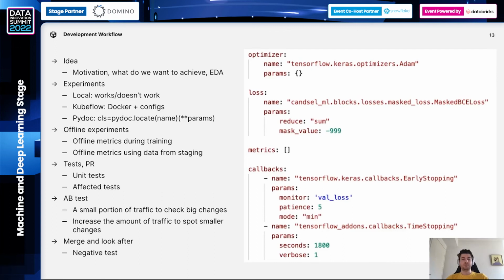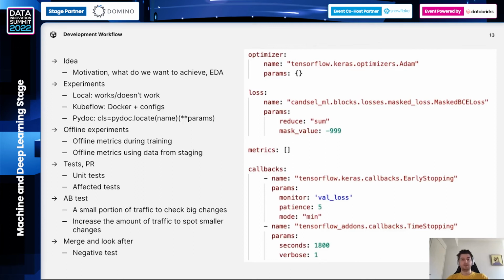So on the right part of the screen, you can see a piece of the actual config that we're using for training, with the specified optimizer that we're using, information about loss, metrics, etc. So if I want to, let's say, change the optimizer from Adam to stochastic gradient descent, I need to change a single line here, the name of the optimizer, and rerun my code. Everything will work.